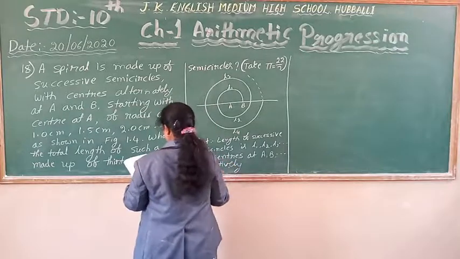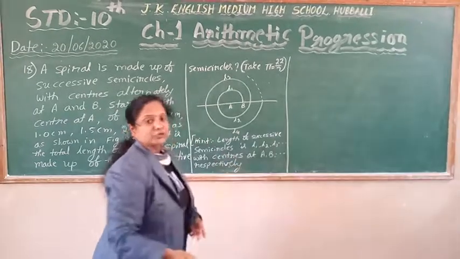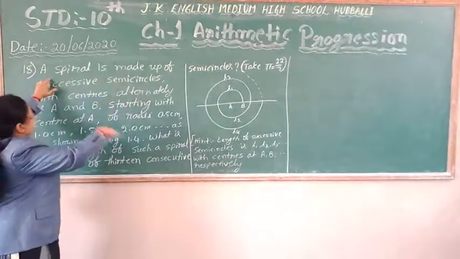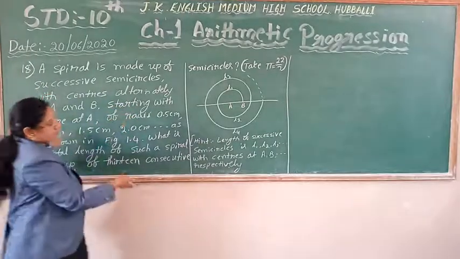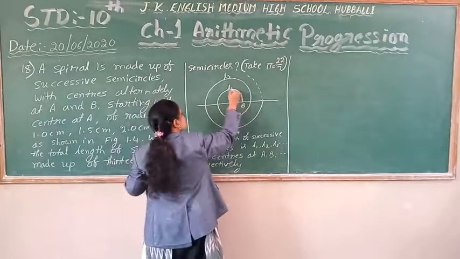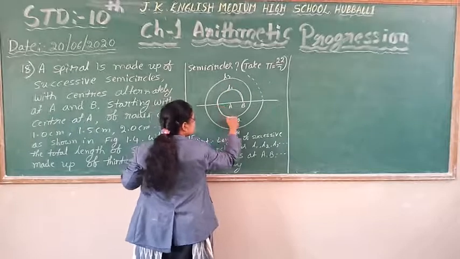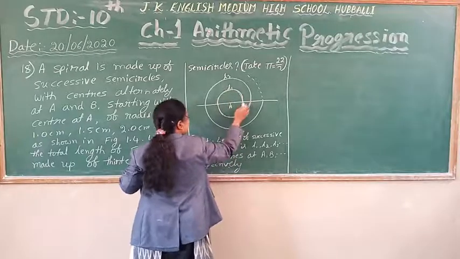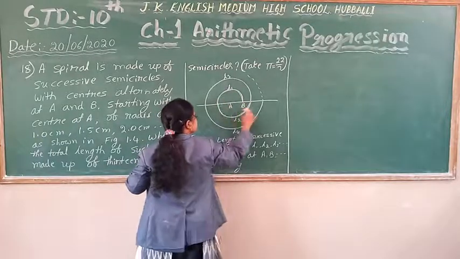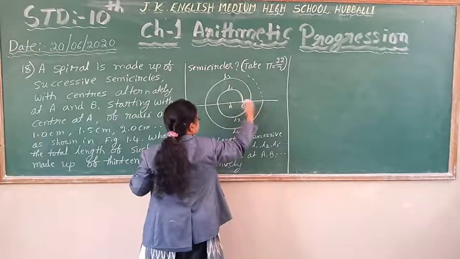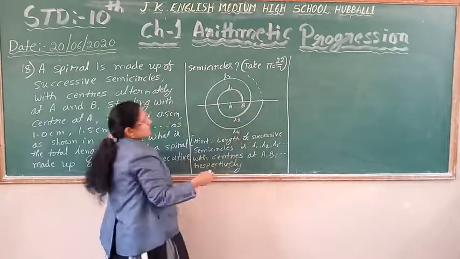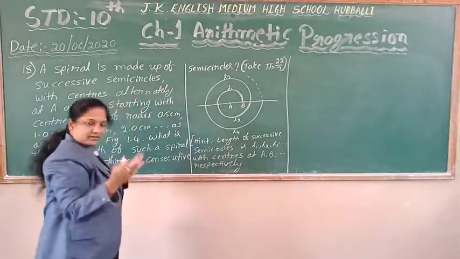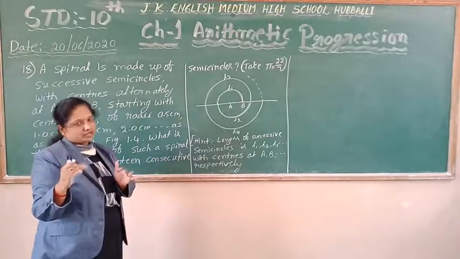See now, I will repeat the question. Once again, all of you observe here. A spiral is made up of successive semicircles. Successive semicircles means this is one semicircle. After this, taking A as center, this is the next semicircle. Taking B as center, this is a semicircle. In the same way, it will continue like this. So L1 is the length of the first semicircle, L2 is the length of the second semicircle.